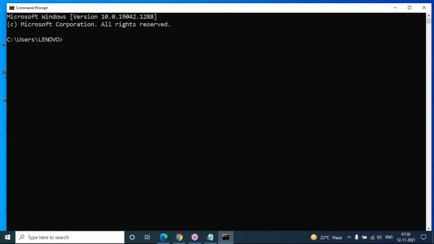Let's go to command prompt. If you want to know whether your computer has Python software or not, simply type python space hyphen hyphen version, and you will come to know which version of Python you already have. So I already have Python 3.9.7, but very soon, like 1 or 2 days later, I'll uninstall this 3.9.7 and install the latest current stable version. No worries at all, from version to version you don't observe big changes. So let me continue with this Python 3.9.7. Later we'll install 3.10.0 also. So this version is available.